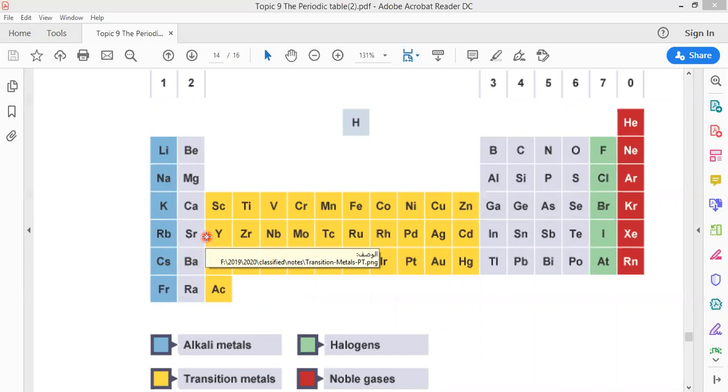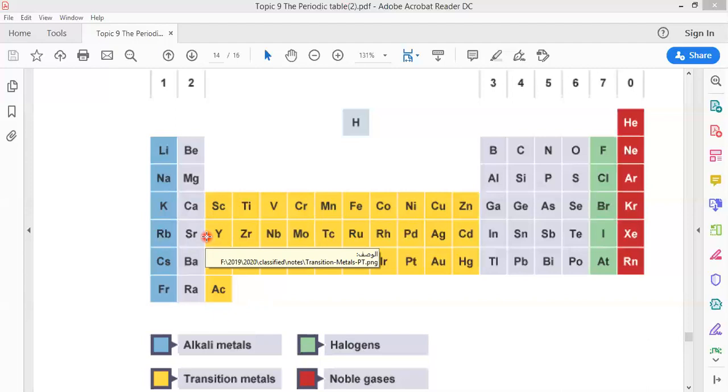Ductile means it can be drawn into wires. So if I ask you a question about copper, why do we use copper to make electrical wire? Because copper is ductile. What is the meaning of ductile? It can be drawn into wires.